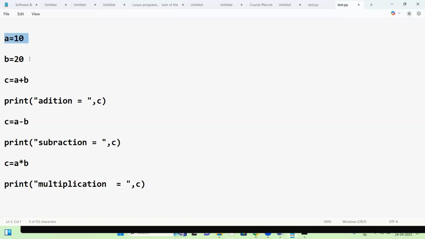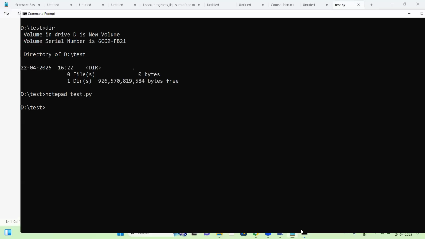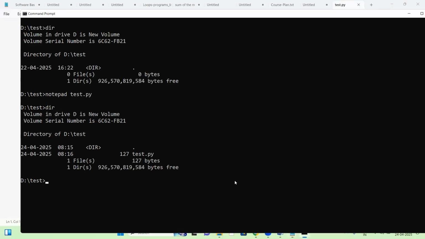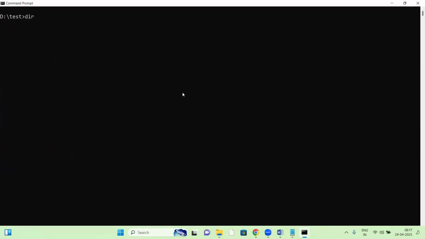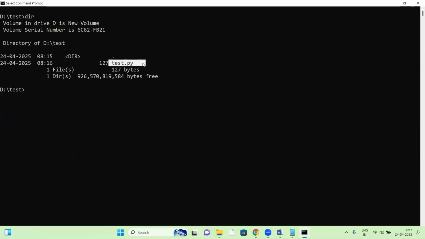So A equal to 10, B equal to 20, C equal to A plus B, addition. Next, C equal to A minus B, subtraction. C equal to A into B, multiply. So this is a very simple script. Now DIR, check it. See this, test.py, right? This is the script.